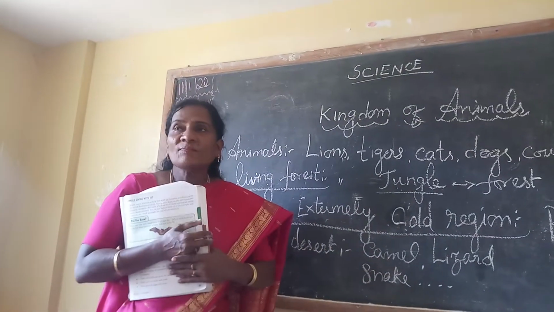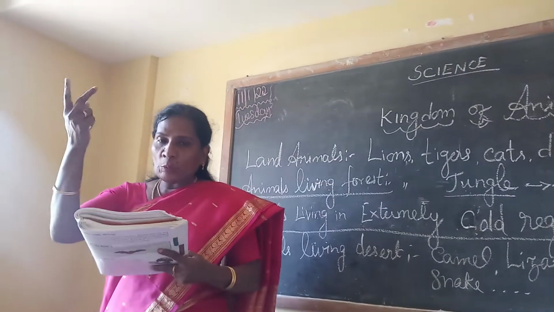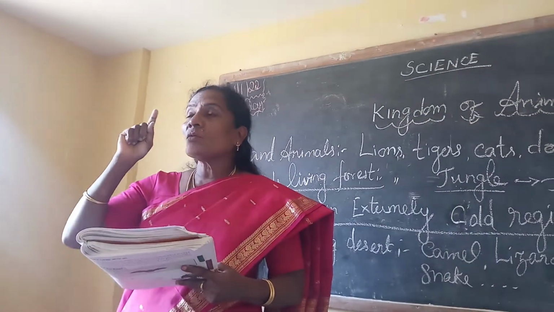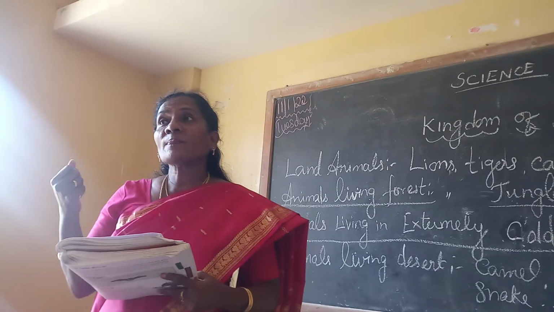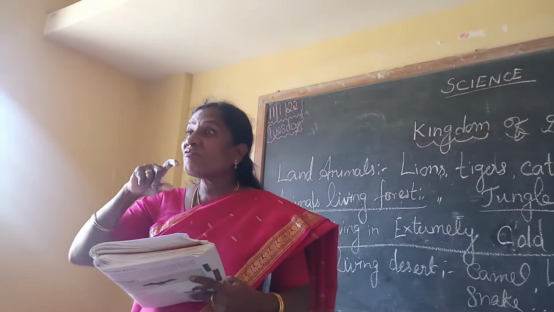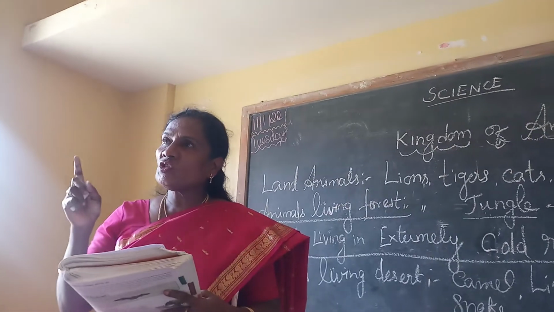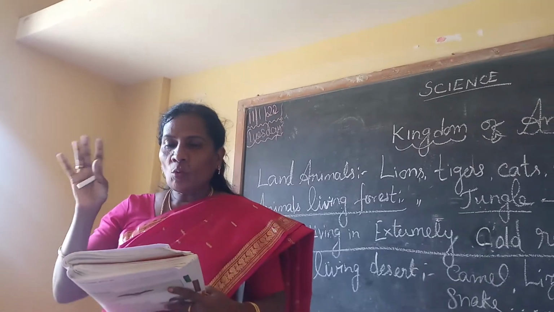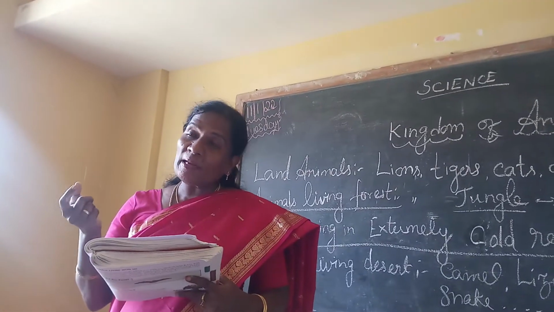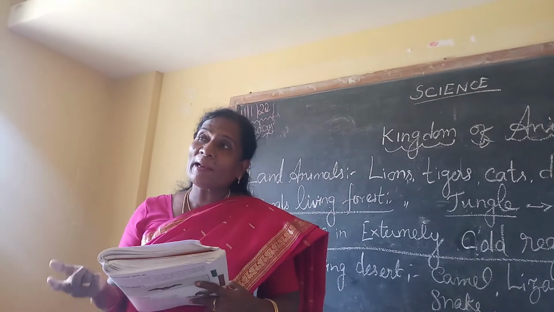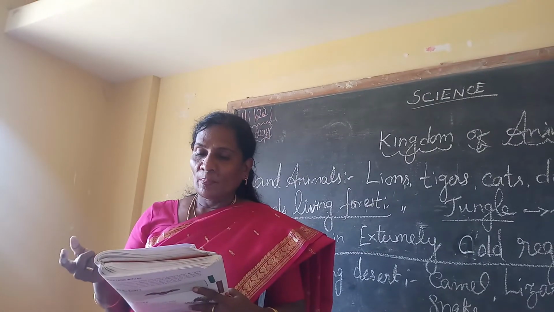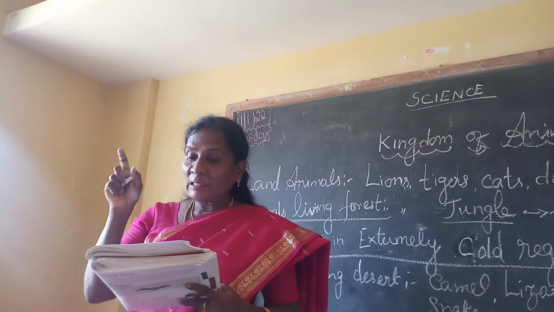In the next class we can learn two more topics. Which animals live in water? Fish, different types of fishes. Dolphin, shark. Some animals live in water and also on land: crab, turtle.